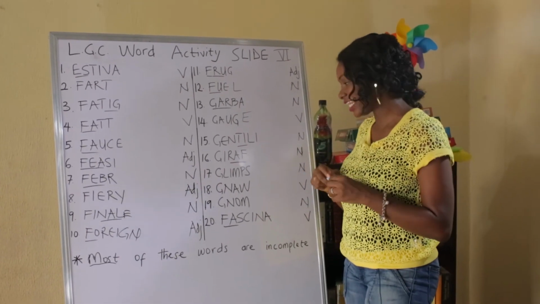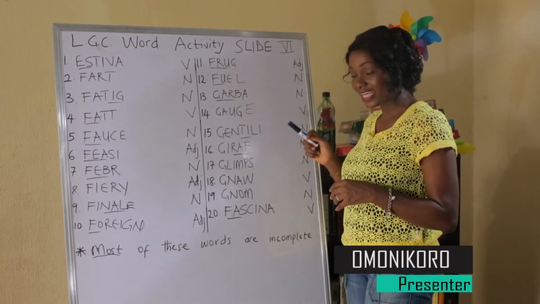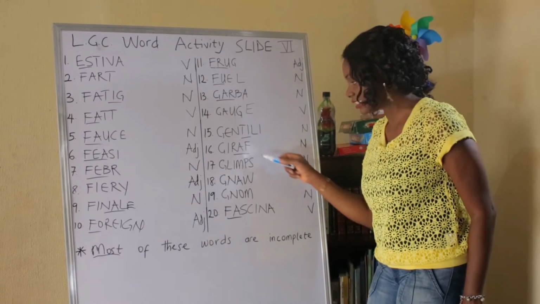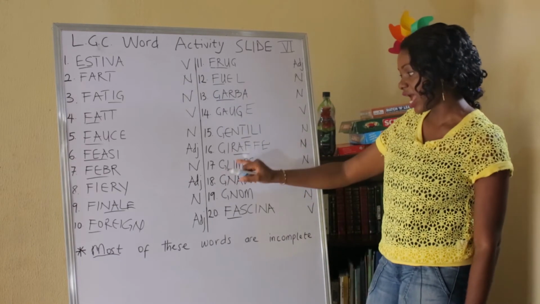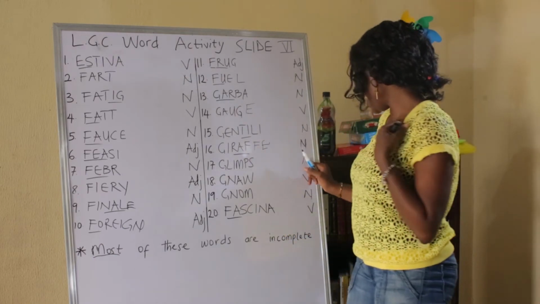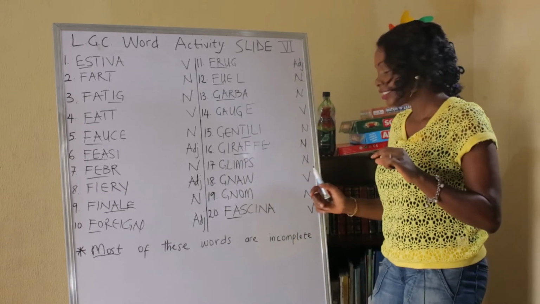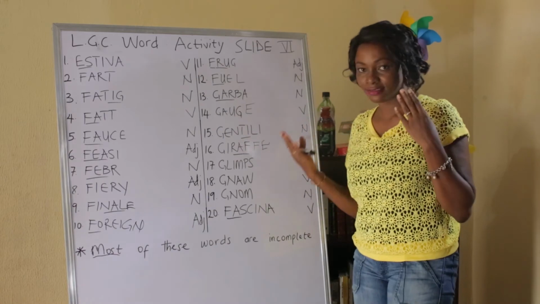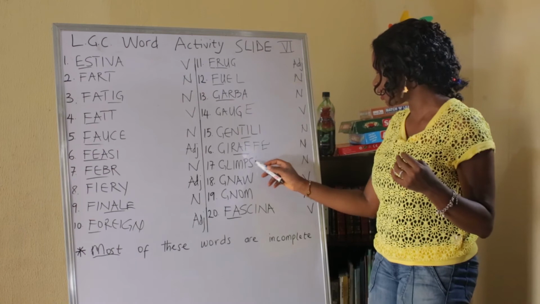This is a noun and it is gentility. Gentility. This is a noun and I bet you can guess what word this is. But hey, you need to complete this for me. There you have it. Giraffe. Right? This is a noun and it means glimpse, to catch a glimpse of something, right? So there's either the glimpse or to catch a glimpse. It can pass for a verb or a noun. Glimpse, add an E right here and you'd be just fine.